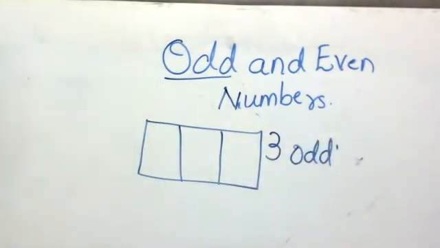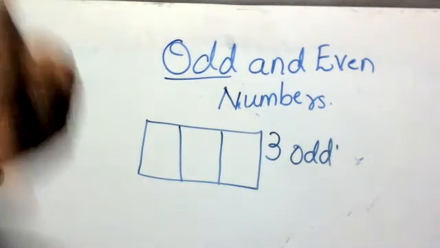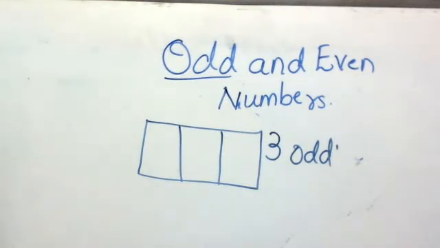Okay. So now you must have understood what are even numbers and what are odd numbers. Even numbers are those numbers that can be divided into 2 parts equally and which are 0, 2, 4, 6, 8. And odd numbers are 1, 3, 5, 7, 9.